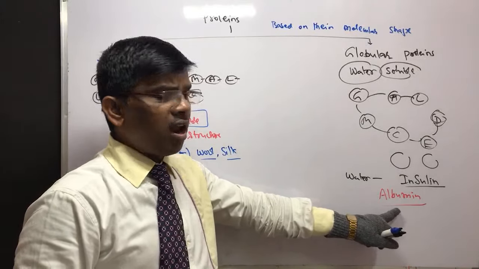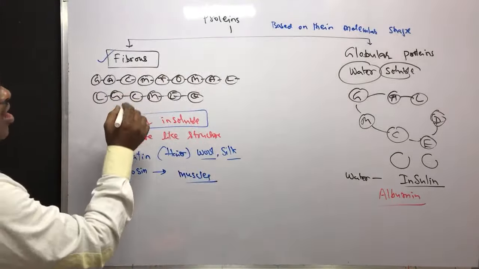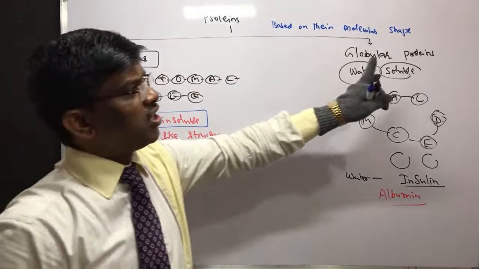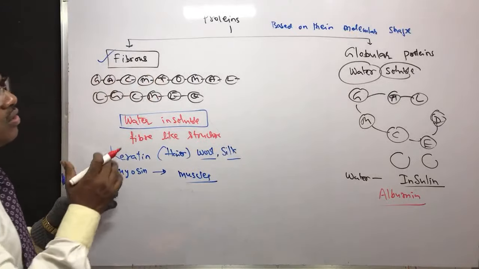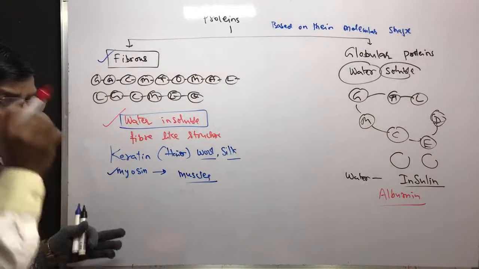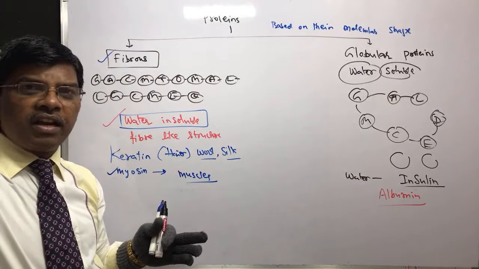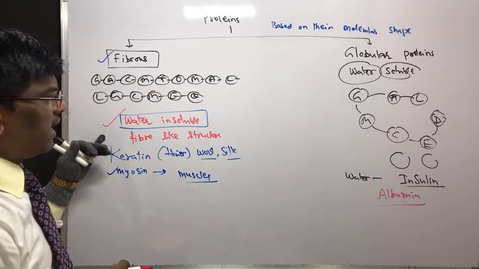So this egg albumin is soluble in water. So based on the molecular shape, or the solubility in water, these are two types, fibrous and globular. Water insoluble ones are keratin. For example, if you dip your hair in water, is it going to dissolve? No. So it is water insoluble.